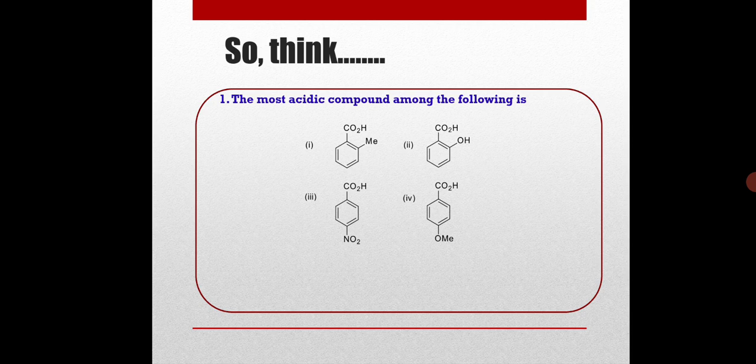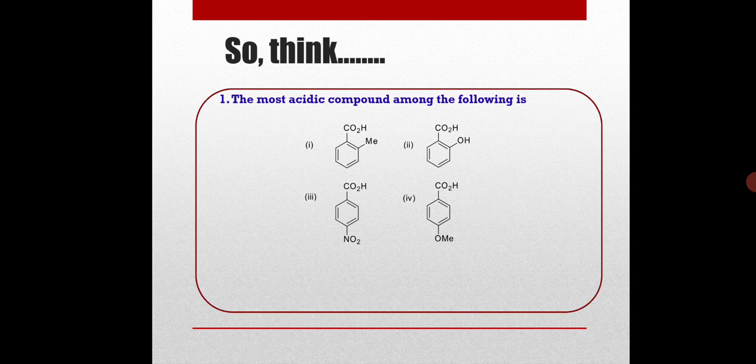Now here are some examples and some questions for you to think. The first question is, the most acidic compound among the following. Here are 4 compounds given. Which one is most acidic? Now you can pause your video, think about it, and again come back and look at the answer. Now compounds 1 and 2 are more acidic compared to compounds 3 and 4.